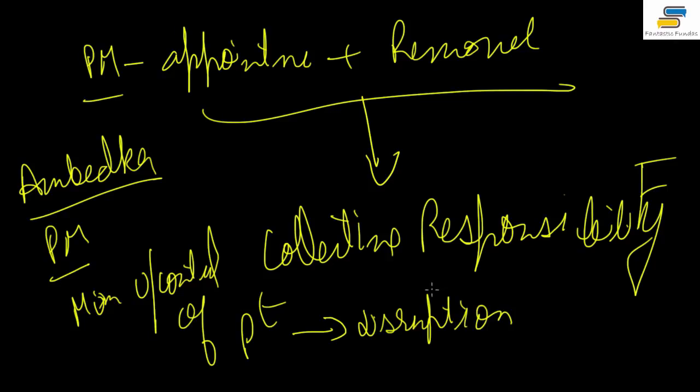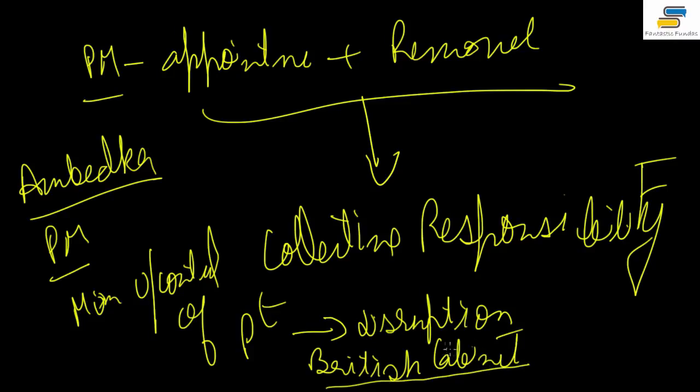And in fact, we learned this from the Britishers also. In the British cabinet, this had happened. So from their experience, we learned that we must have the concept of the prime minister appointing and removing. Though the president is doing it, he is doing it on the advice of the prime minister. So the prime minister is really the keystone of the arc of the cabinet. And unless we create an office with statutory authority to nominate and dismiss ministers, there can be no collective responsibility. This is what Ambedkar said.